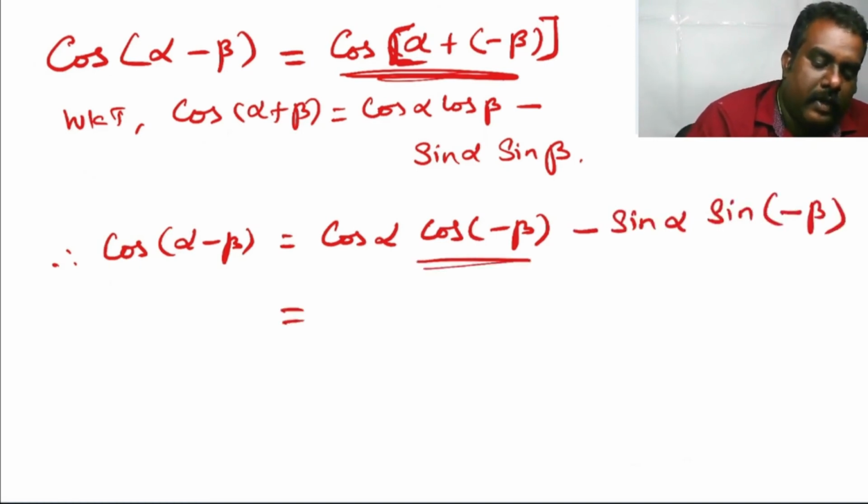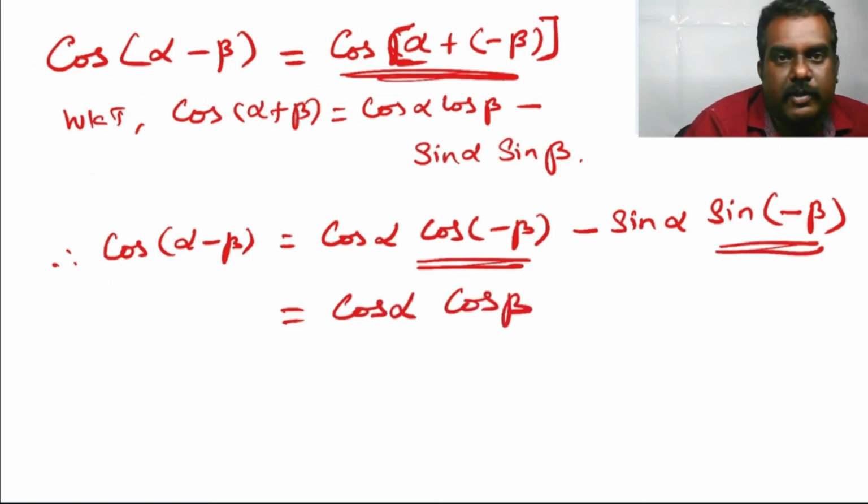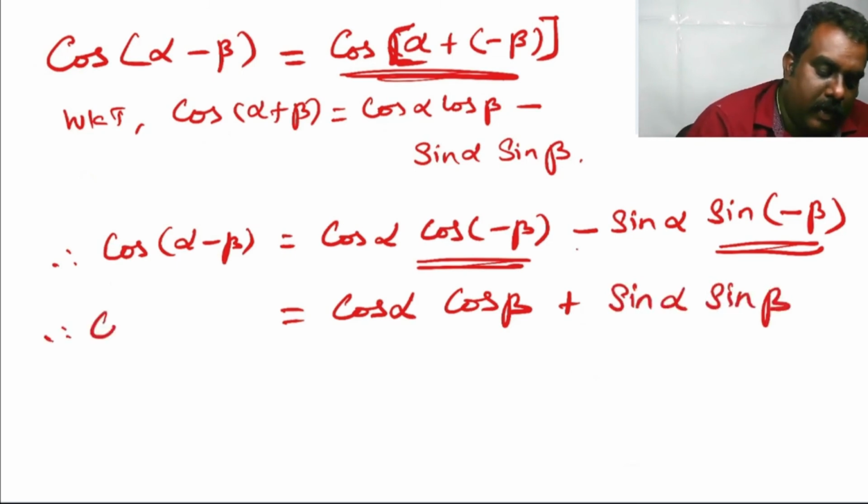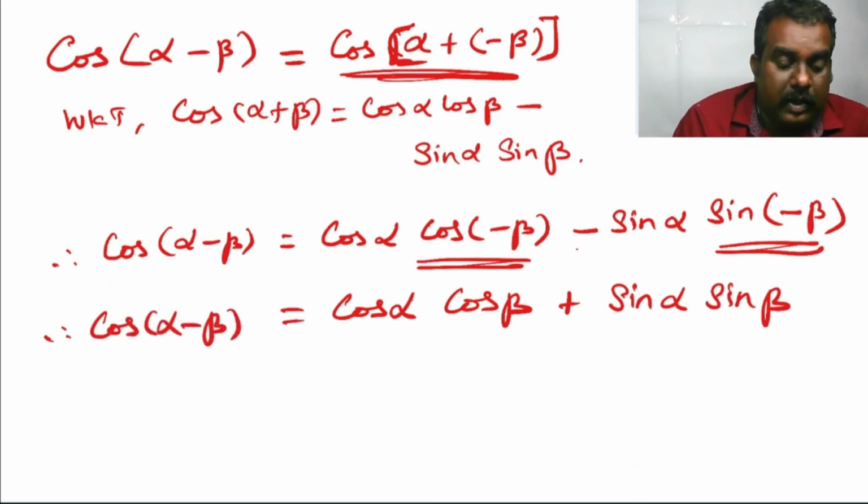In the fourth quadrant, cos of minus beta is cos beta. So this can be written as cos alpha cos beta. In the fourth quadrant, sin of minus beta is minus sin beta. So minus of minus sin is plus, we can write plus sin alpha sin beta. Therefore, the formula for cos alpha minus beta is equal to cos alpha cos beta plus sin alpha sin beta.